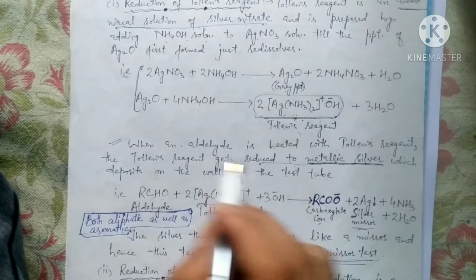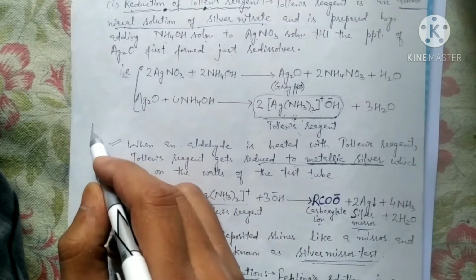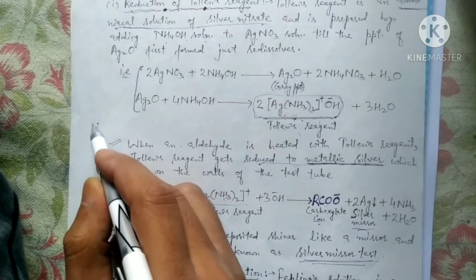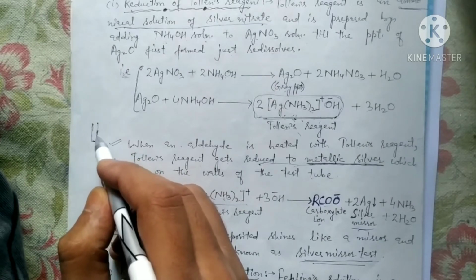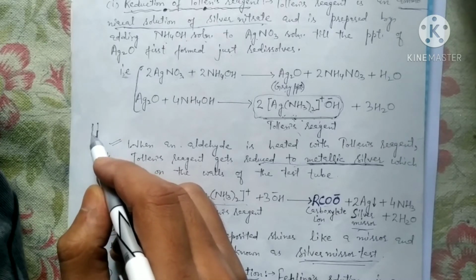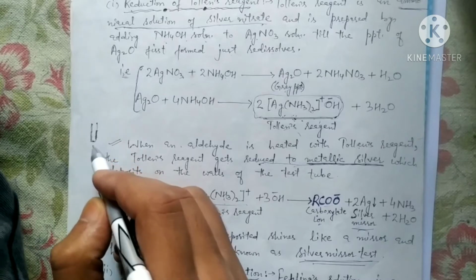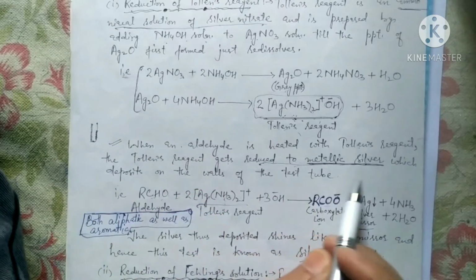If the test is carried out in a test tube, there will be deposition of metallic silver on the inner wall of the glass test tube. Hope you have understood.